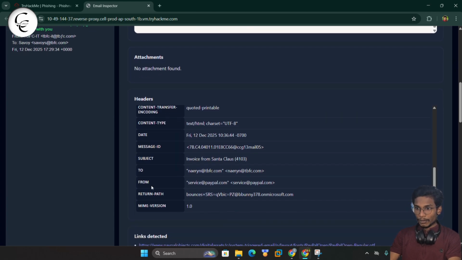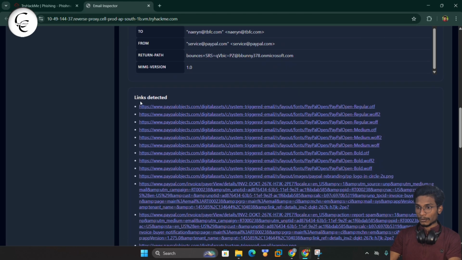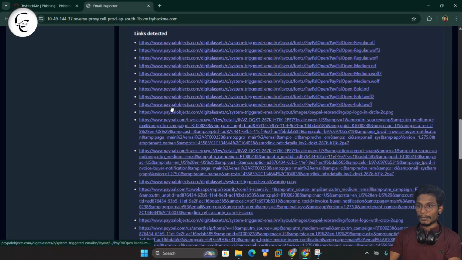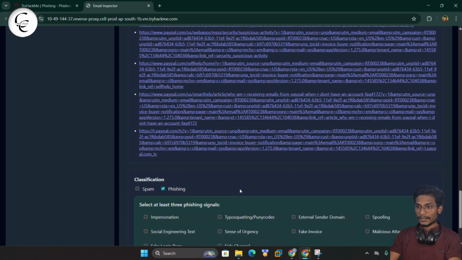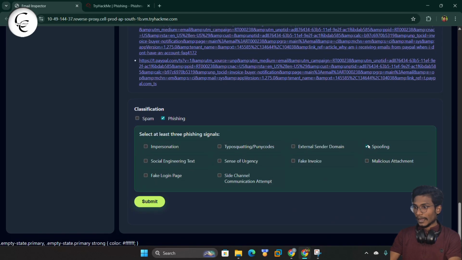And here you can also see this comes from this email ID, and when we send any reply, the return path, you can check, is a different return path. So here we also have some links detected. So I think this is phishing. And here we have spoofing, a sense of urgency, and a fake invoice.